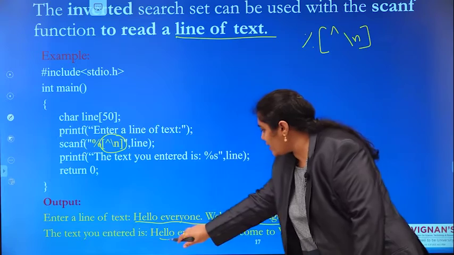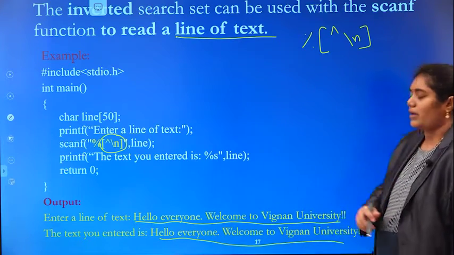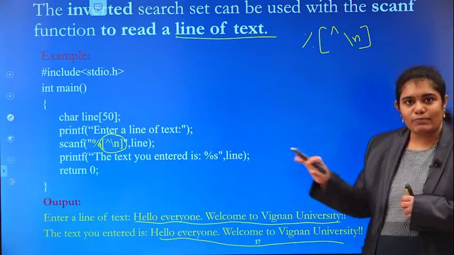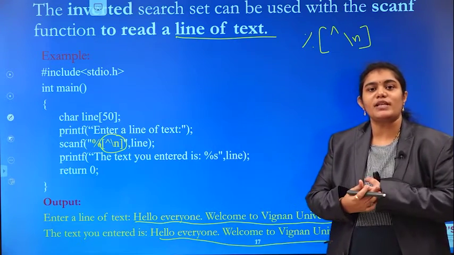So what is the output I am getting? The same output: Hello everyone, welcome to Vignan University. Normally, is it possible to read a line of message using the scanf function?